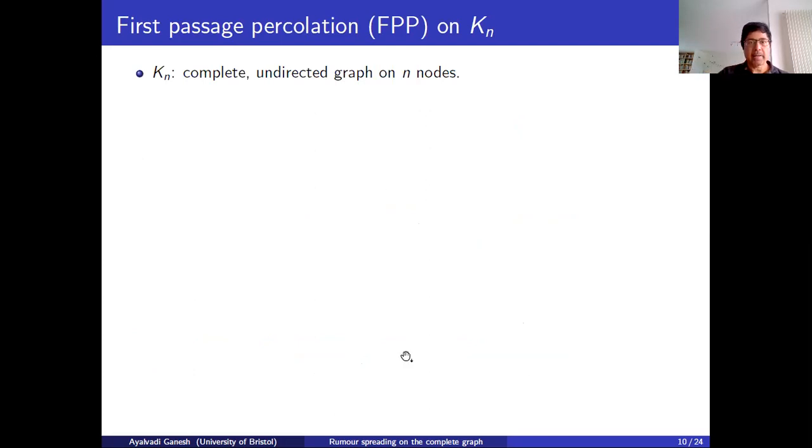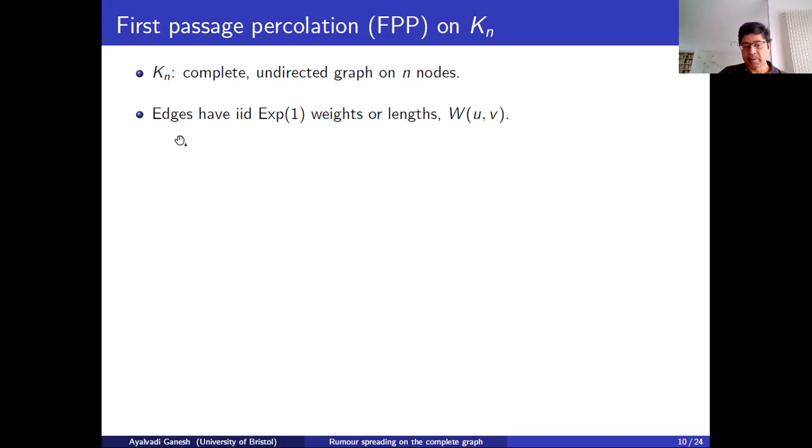Okay, the next point I want to make is to connect this Rumour spreading model we studied to another model known as first passage percolation. So let me define the problem. Again, Kn is the complete graph on n nodes. Now let's take it to be undirected.